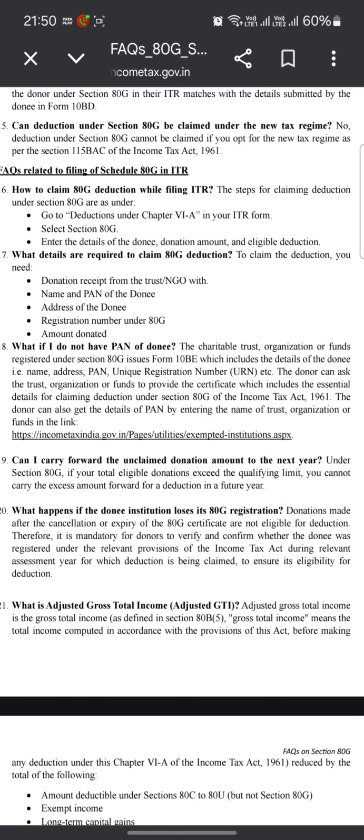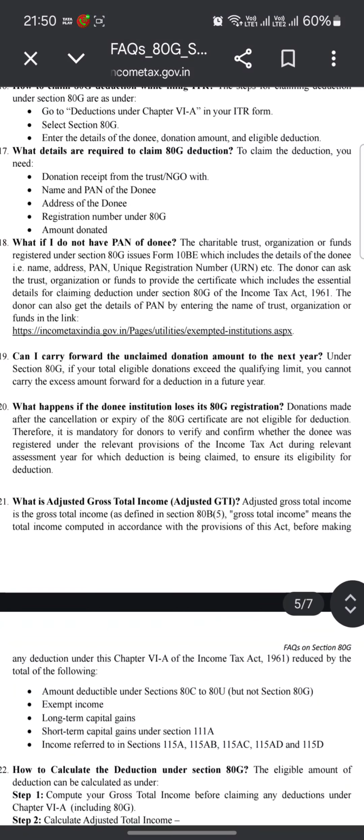Can I carry forward the unclaimed donation amount to the next year? Under Section 80G, if your donation exceeds the qualifying limit, you cannot carry the excess amount forward for a deduction in the future. What happens if a donee institution loses its 80G registration? Donations made after cancellation or after expiry of the 80G certificate are not eligible for deduction.